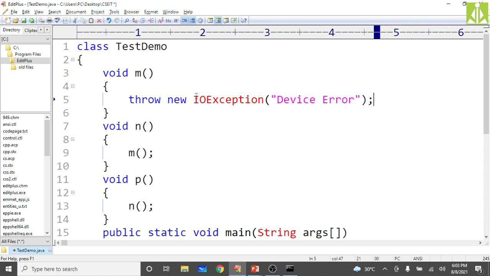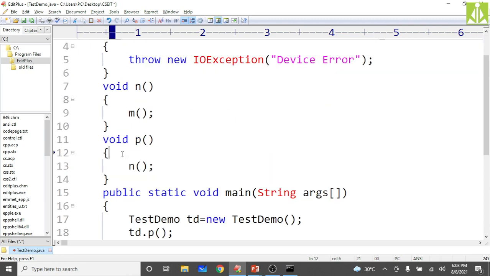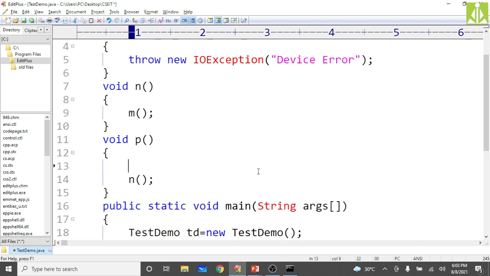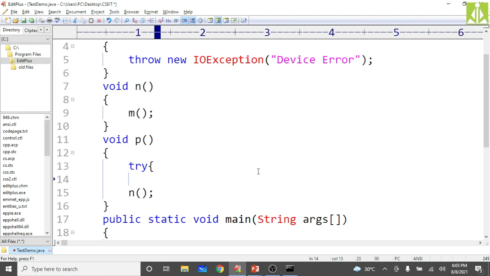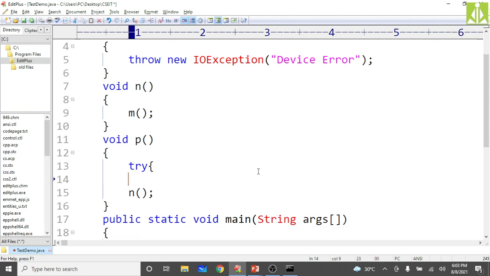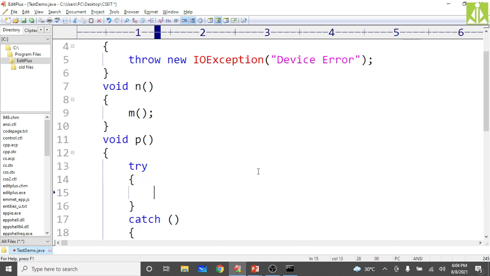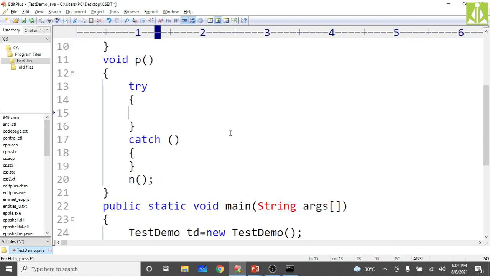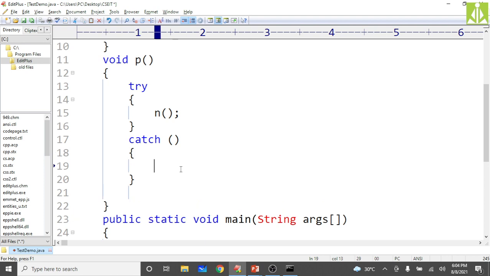So if you do so, inside P provide the try catch, and inside try put this one. And over here, what type of exception?